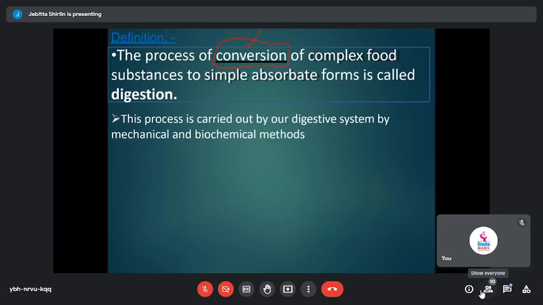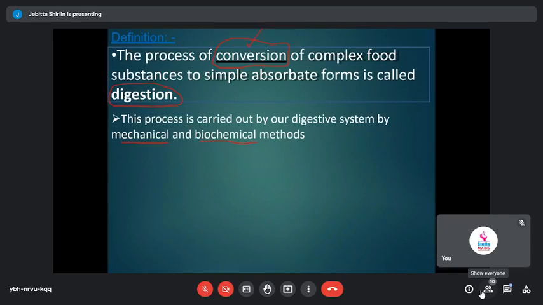When you look at this process, it is carried out in our digestive system, and there are two important processes taking place. One is the mechanical process, and the other is the biochemical process. There are two methodologies by which the process of digestion is accomplished: one through the mechanical process, and the other through the biochemical process. We will proceed. So this is basically a digestive system.